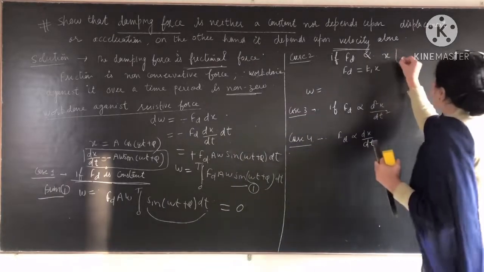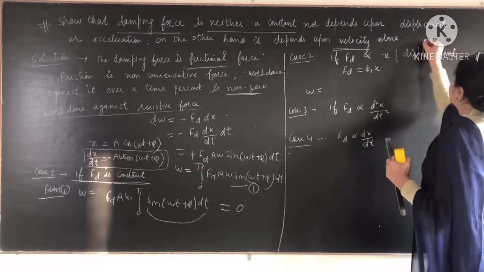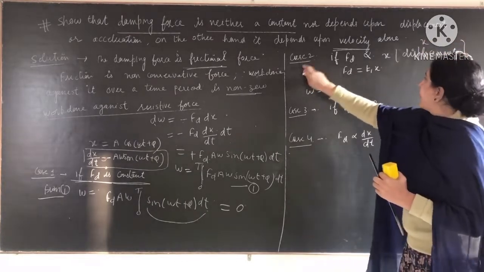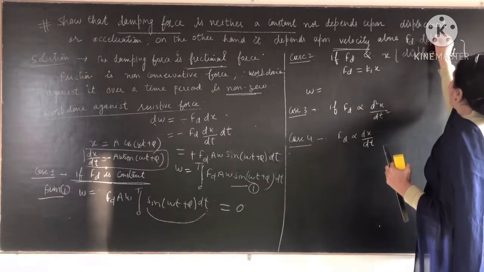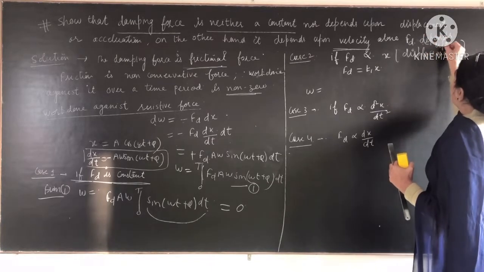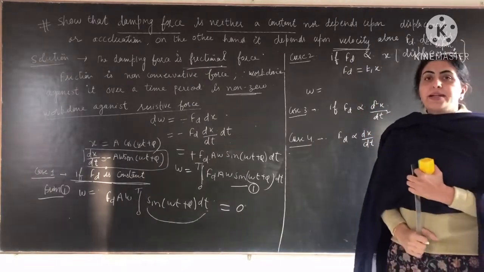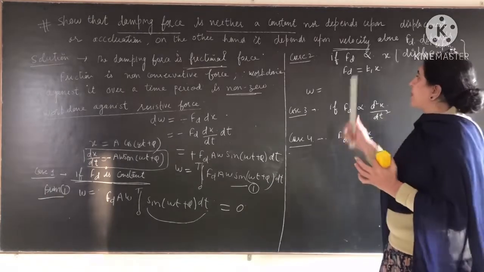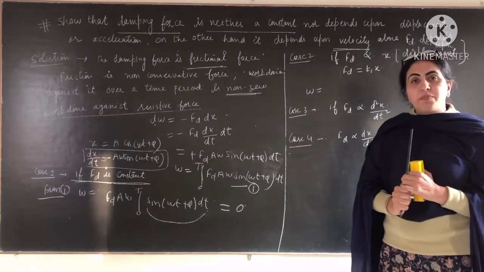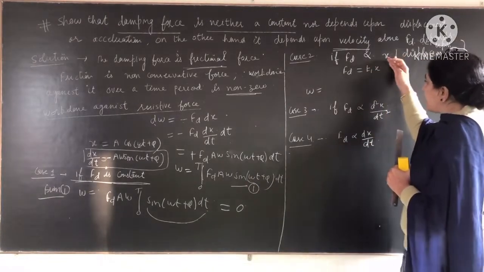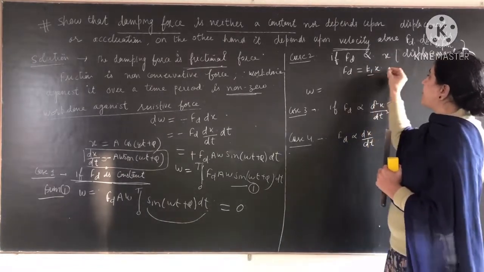Then we are taking the second case, that Fd depends upon displacement. Here x is the displacement. In the second case, we are supposing that the damping force depends upon displacement, or we can say Fd is directly proportional to displacement. If it is directly proportional to the displacement, we take the constant K1. So Fd is equal to K1x.